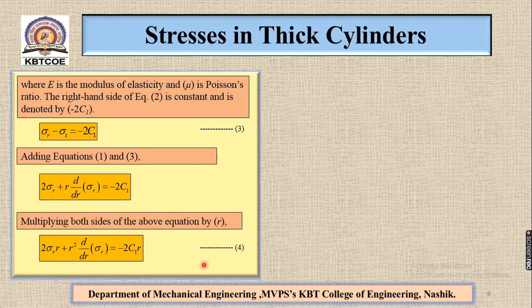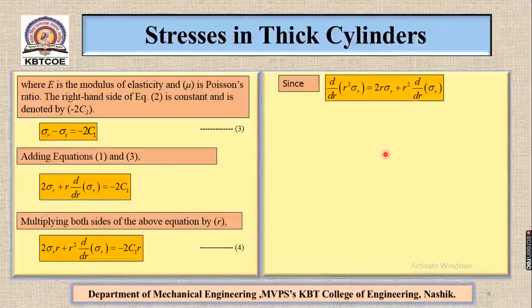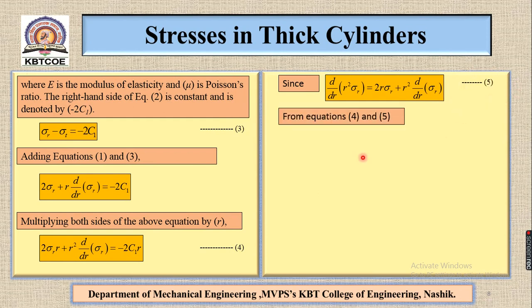This is our equation number 4. Since d/dr (r square sigma r) is equal to 2r sigma r plus r square d/dr (sigma r), this is our equation number 5. From equations 4 and 5, you can write d/dr (r square sigma r) is equal to minus 2 C1 r.